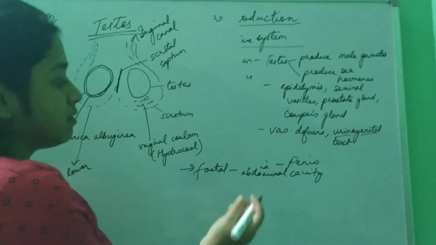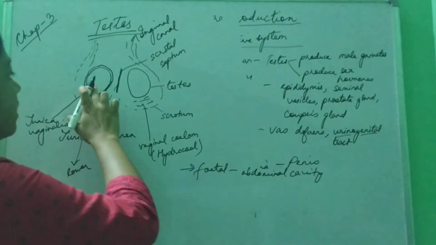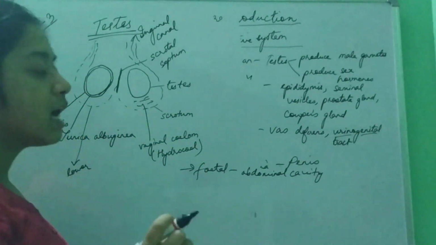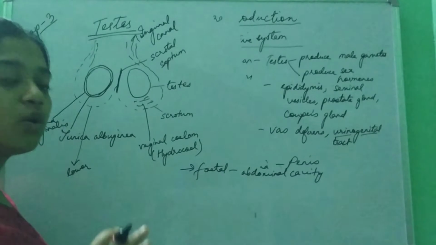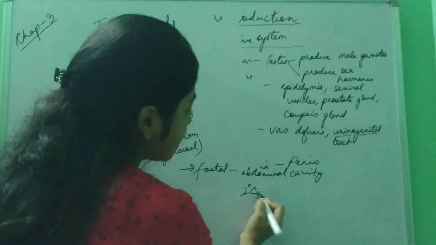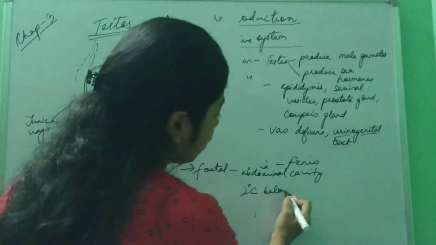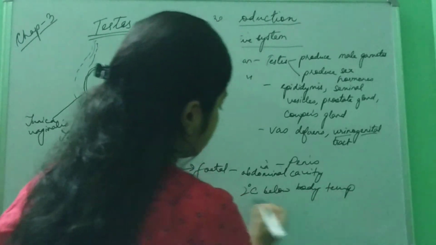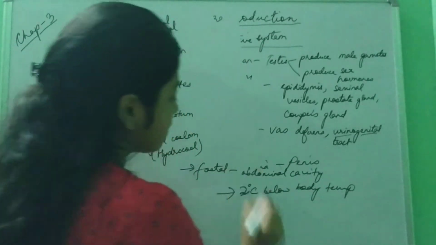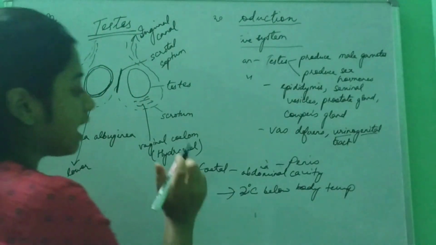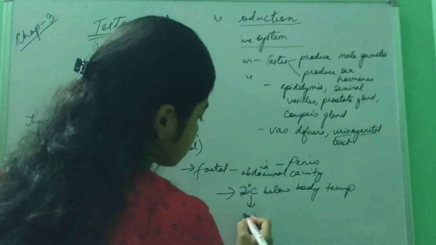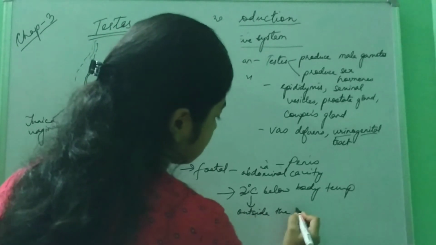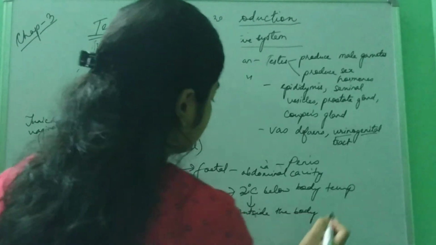Because the testis is required for the production of sperms, and the production of sperms will occur only 2 degrees Celsius below body temperature. That is why the testes are outside the body.